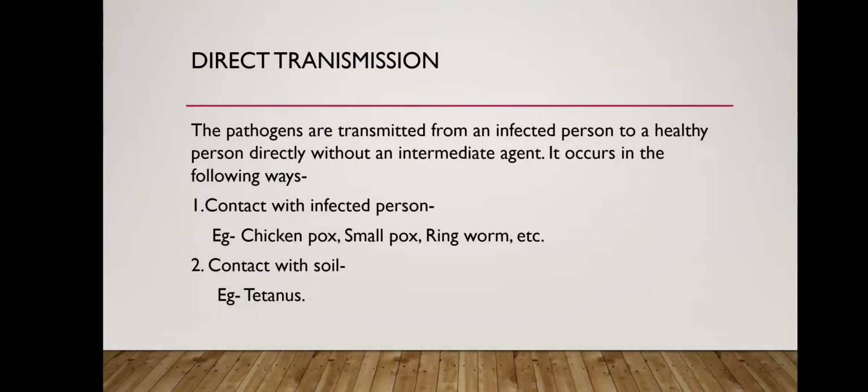First of all is direct transmission, which we already discussed in the last class: the pathogens are transmitted from an infected person to a healthy person directly, without an intermediate agent.